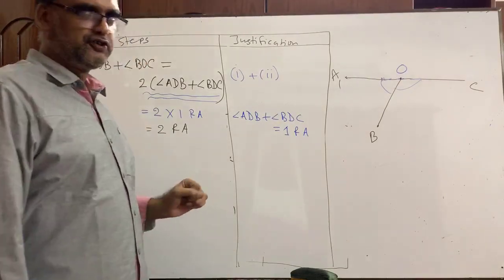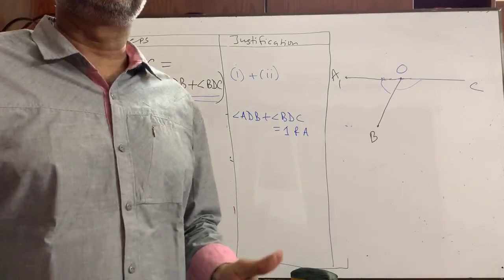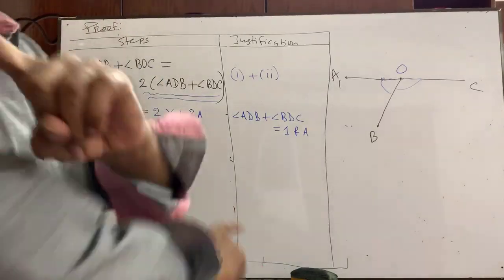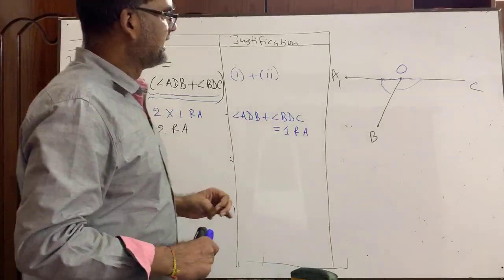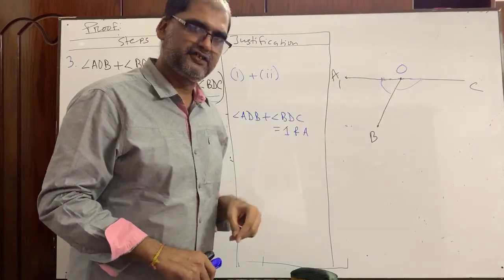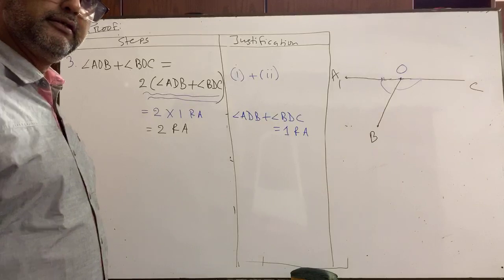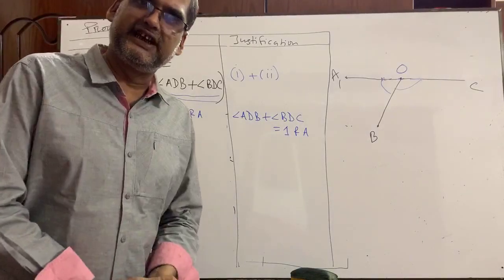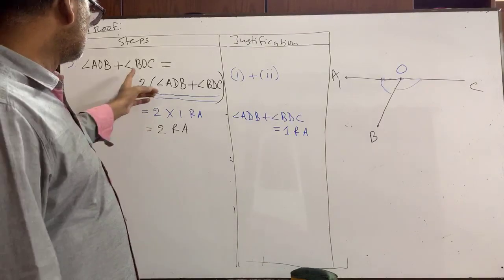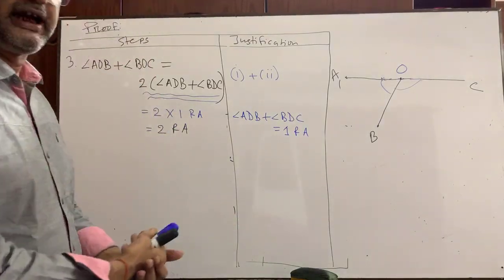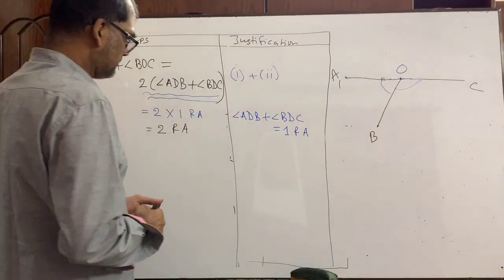I have seen too many students writing after this, "therefore, sir, A, O and C lie in the same straight line." Actually there is no formula like that. What is the formula? If the sum of two adjacent angles is equal to two right angles, then there is a theorem in the class 6 book. In the book of class 6, if the sum of two adjacent angles is equal to two right angles, then, okay, wait, just wait. You please pay attention.